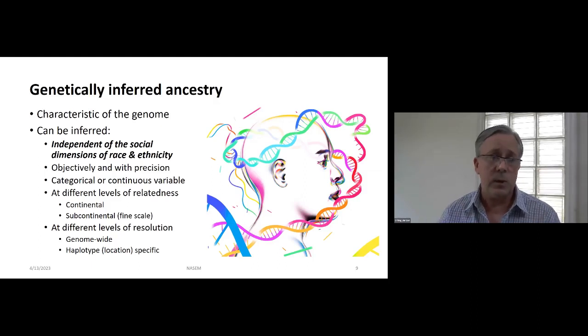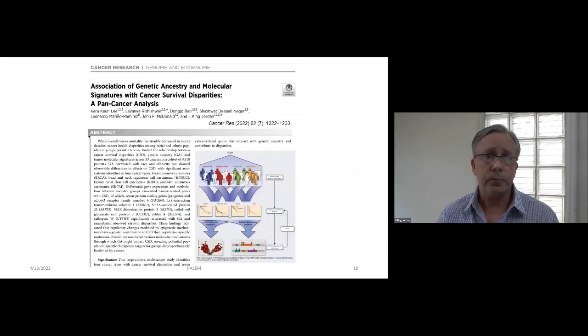We can characterize ancestry at the level of the whole genome, genome-wide ancestry, or for specific locations along the chromosome, we can characterize their ancestral origins. So as an example of how we've been using genetic ancestry to look at the causes of health disparities is a paper that we published in Cancer Research last year entitled Association of Genetic Ancestry and Molecular Signatures with Cancer Survival Disparities. And this work entailed an analysis of the National Cancer Institute's Cancer Genome Atlas.